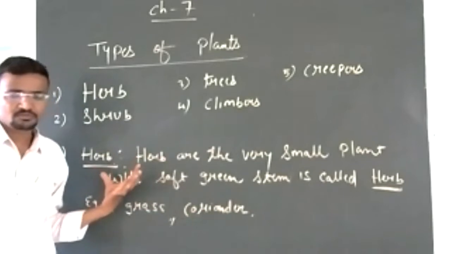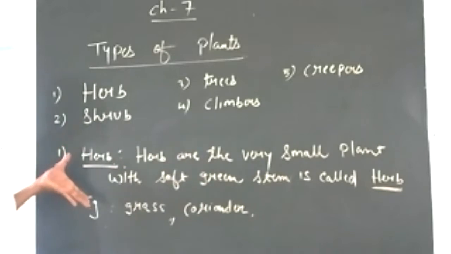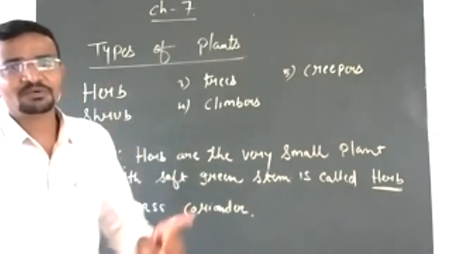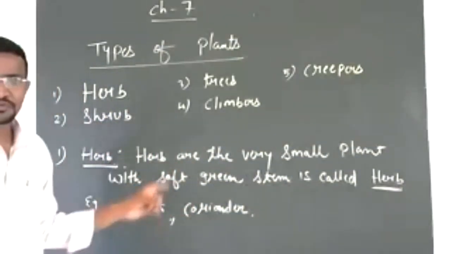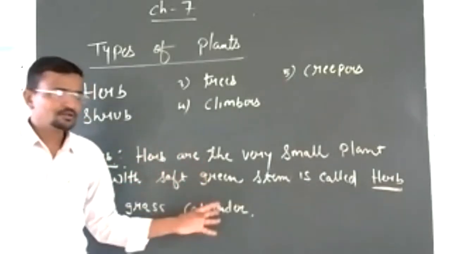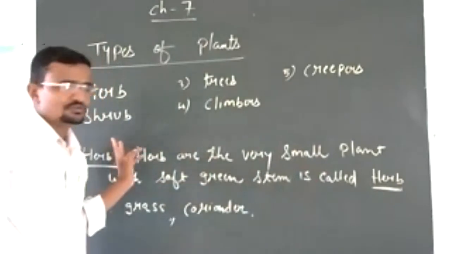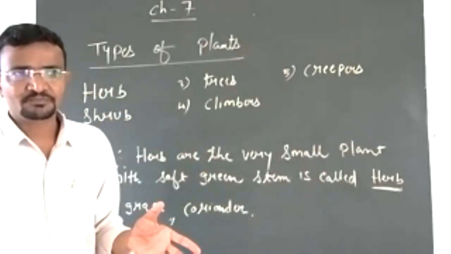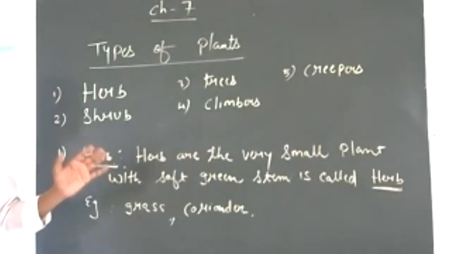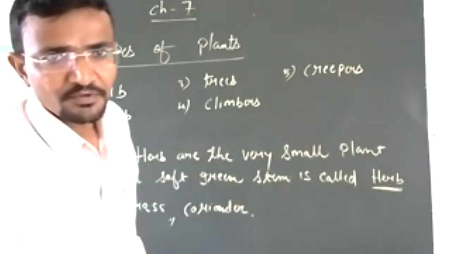Coriander also is a herb. Secondly, the life of this herb is very short. They live for few months only. They will not live for years and years. Their lifespan is very short.